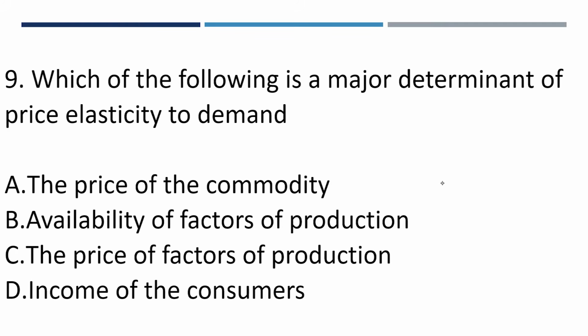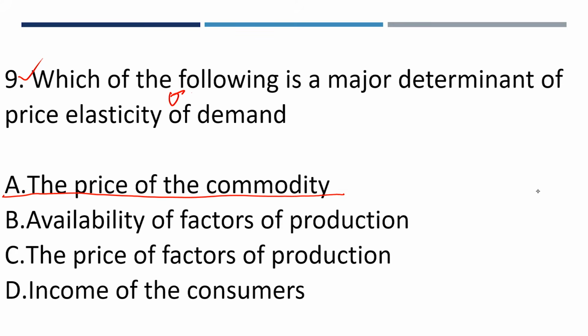Question number 9. It said, which of the following is a major determinant of price elasticity of demand? A, the price of the commodity, B, availability of factors of production, C, the price of factors of production, D, income of the consumer. Now, we always say it, one of the determinants of price elasticity of demand is the price of the commodity. So this answers it as A.